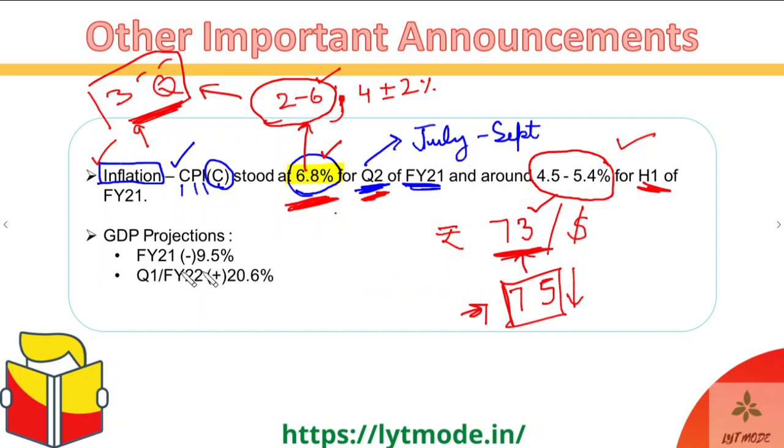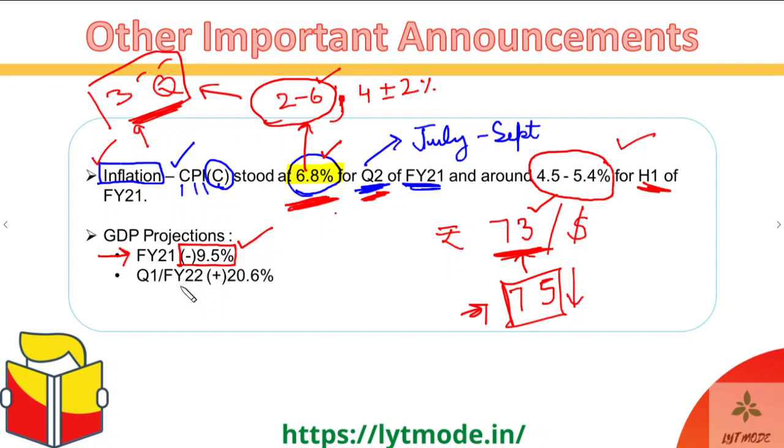Okay guys, moving ahead, the MPC has also given the GDP projections, and the GDP projection for this financial year, the FY21, is minus 9.5%. So we will actually see a lower GDP as compared to the FY20. पिछले साल से, पिछले financial year से this financial year will have a lesser GDP. And how much less will it be? It will be less by 9.5%.